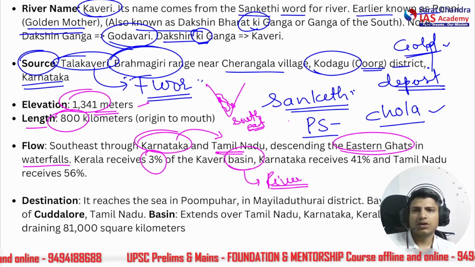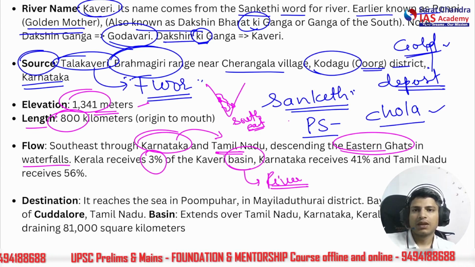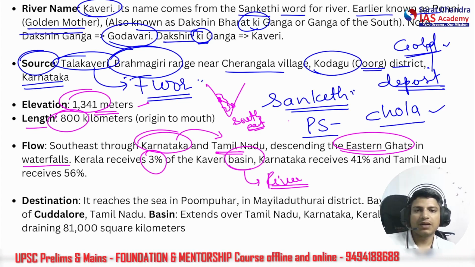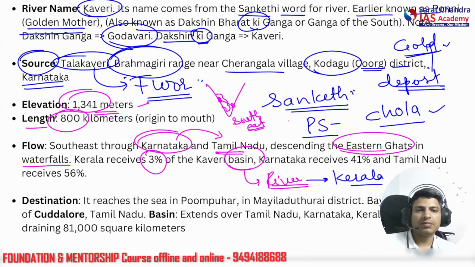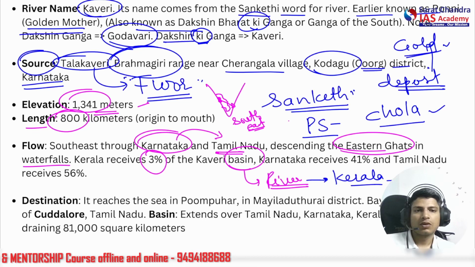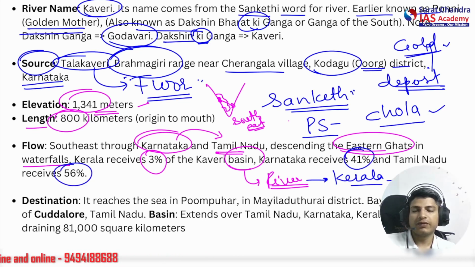Okay, Kaveri does not directly flow into Kerala. The basin, however, has some part in Kerala, but only 3%. Karnataka receives 41% and Tamil Nadu receives 56%.